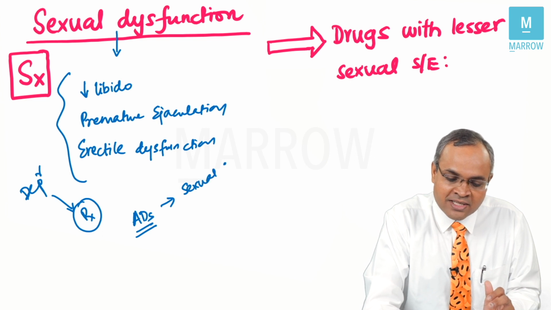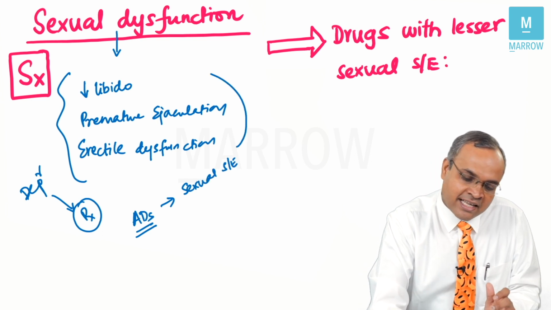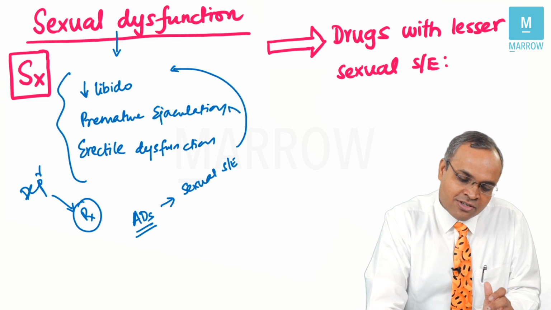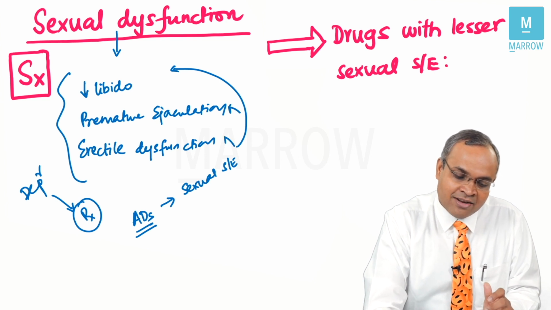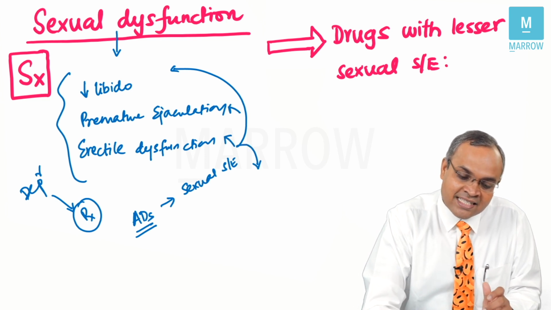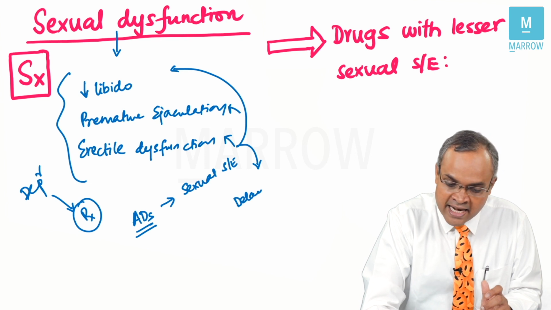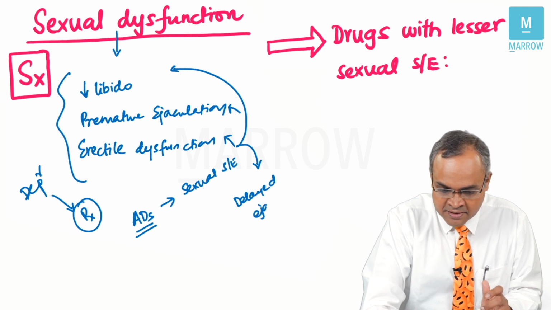What are the important sexual side effects which antidepressants can cause? They can decrease the libido. They can also cause premature ejaculation. They can also cause erectile dysfunction. They can sometimes also cause delayed ejaculation.